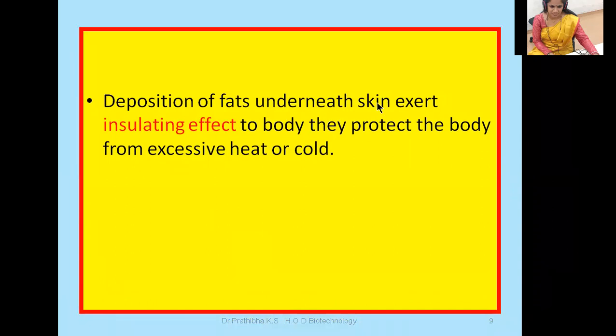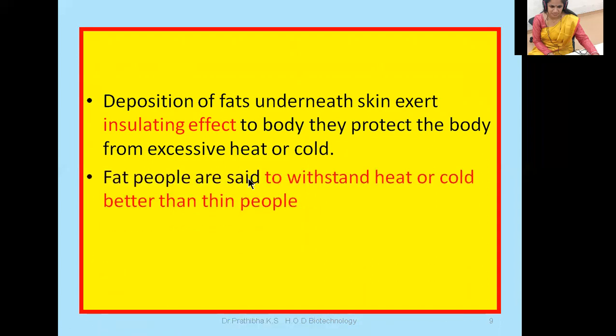Deposition of fats underneath the skin exerts an insulating effect on the body, and protects the body from excessive heat or cold. Fat people are said to withstand heat or cold better than thin people because the fat underneath the skin exerts an insulating effect against the outside heat or cold.